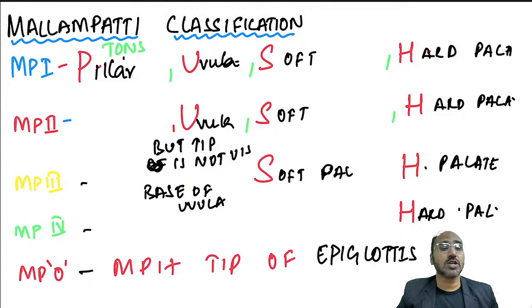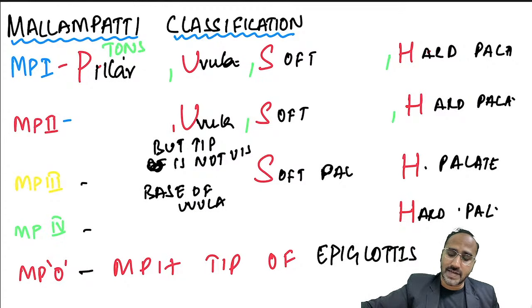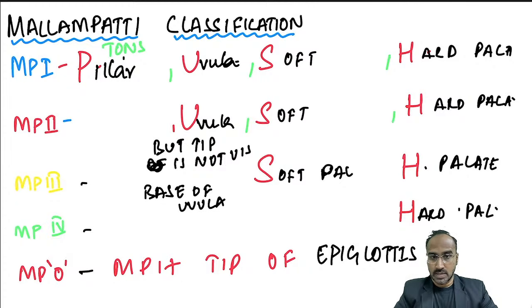What is that certification called, guys? Please tell me, what is the certification I'm talking about? Come on, everyone. Once PAC is done, you will give a certificate to the patient. What is the certificate called? ASA certification. American Society of Anesthesiology certification.